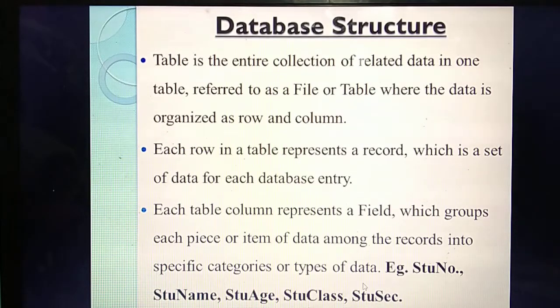Okay, so a column will group similar data. What do you mean by that? For example, student name: all the student names will come under the column student name, but will the student number come under the column student name? No. So it will group related data. All the names are stored in student name. Student number, roll number is stored in student number.